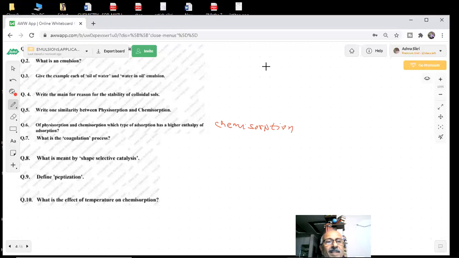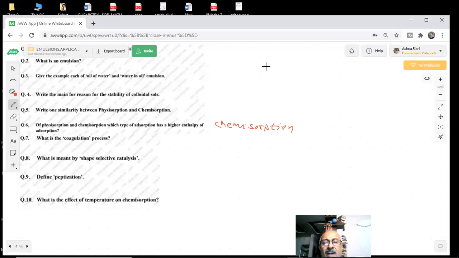What is the coagulation process? You already know what the coagulation process is. We told you this is a straight question coming in the paper repeatedly. In coagulation, a precipitate is being formed.